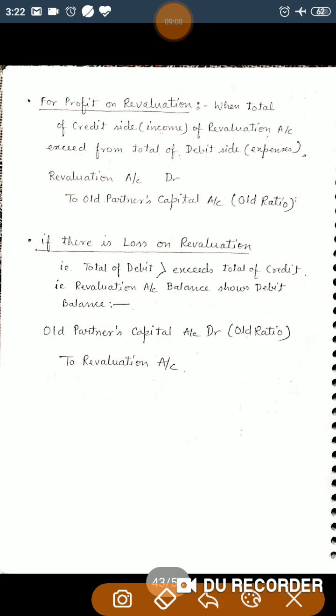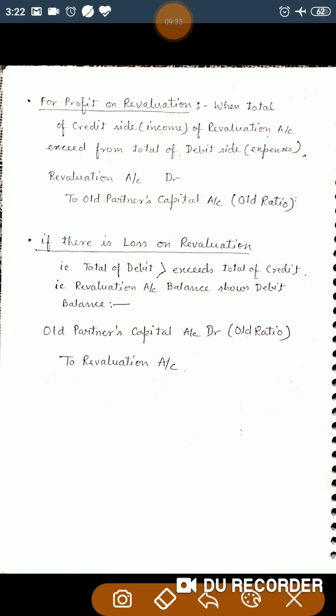Now, there is a profit on revaluation when the total of the credit side, that is the income side of the revaluation account, exceeds the total of the debit side. So if there is a profit on revaluation, then revaluation account is showing a credit balance. That profit on revaluation will be transferred to the old partners' capital accounts in the old ratio.